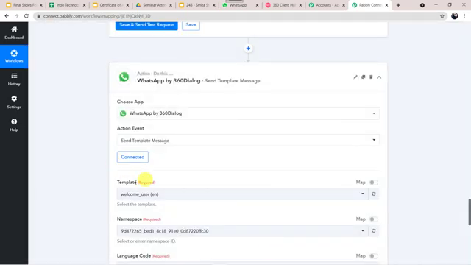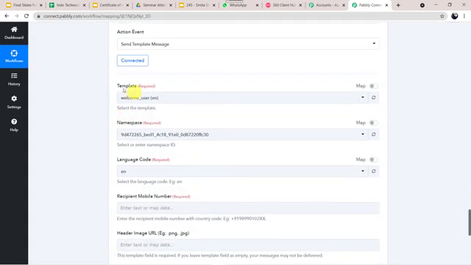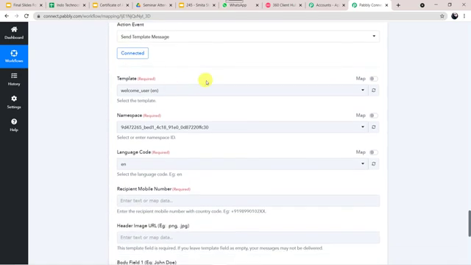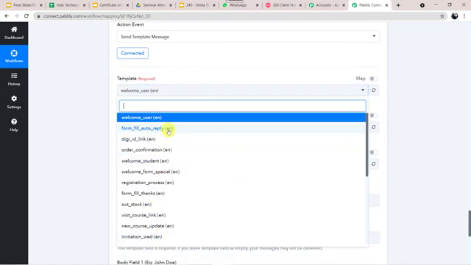Now here we can see the template option. So you might be thinking, what is a template? Let me tell you, a template is simply a message that we want to send on the WhatsApp number of the attendees. Here you can see that as the 360 Dialog account is connected to Pabbly Connect, it has captured all the templates which I have created in my 360 Dialog account.